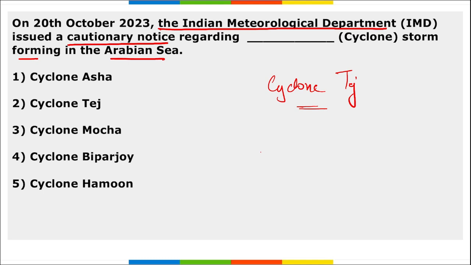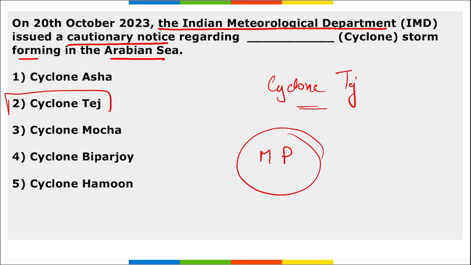And this cyclone Tej has the potential to impact Mumbai, Pune, and other regions of Maharashtra and the Konkan area. IMD predicted that this low pressure system currently developing over the Arabian Sea will intensify into a depression by 21st of October 2023. So the name of the cyclone here is Cyclone Tej, and it was formed at the Arabian Sea.